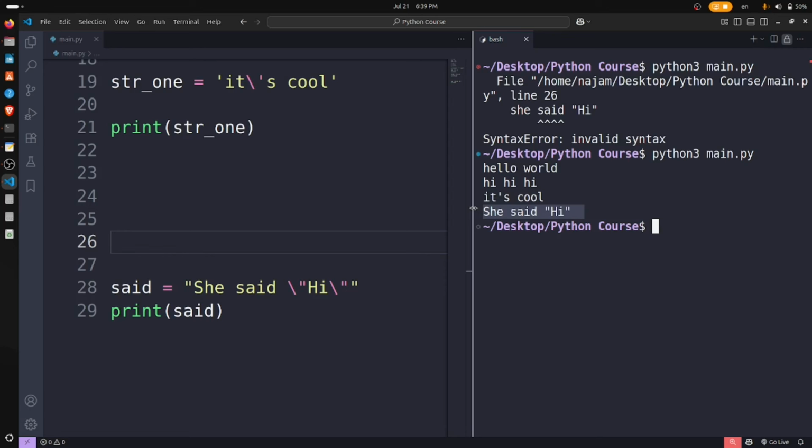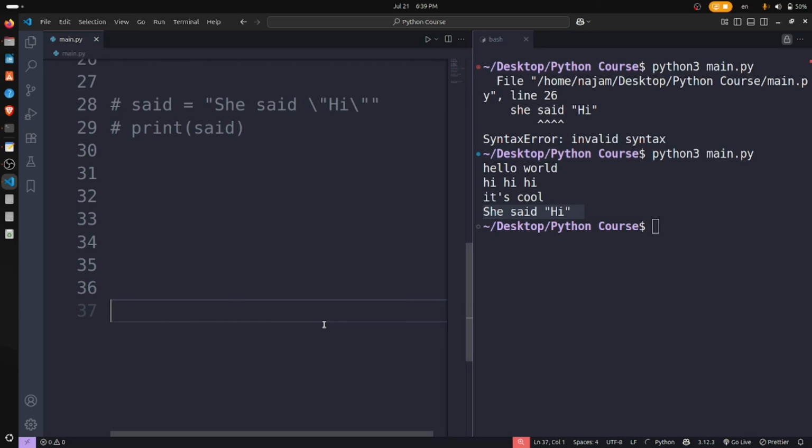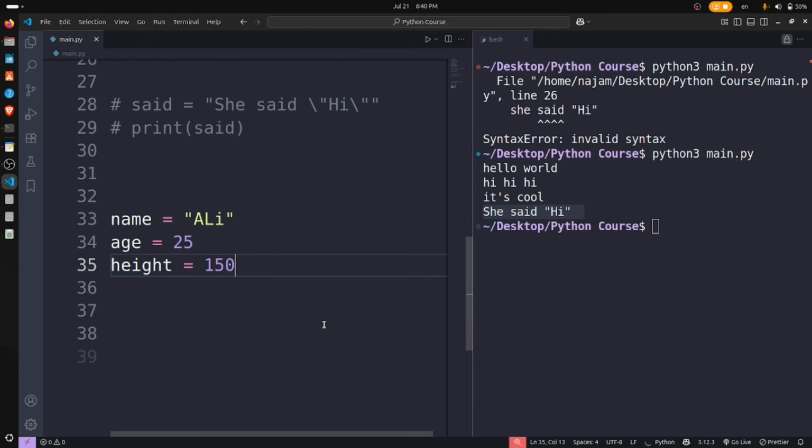And secondly, one other topic is left. It's also very important, so we have to understand. I just comment out all of them, and for example, name is Ali, age is 25, height is 150.